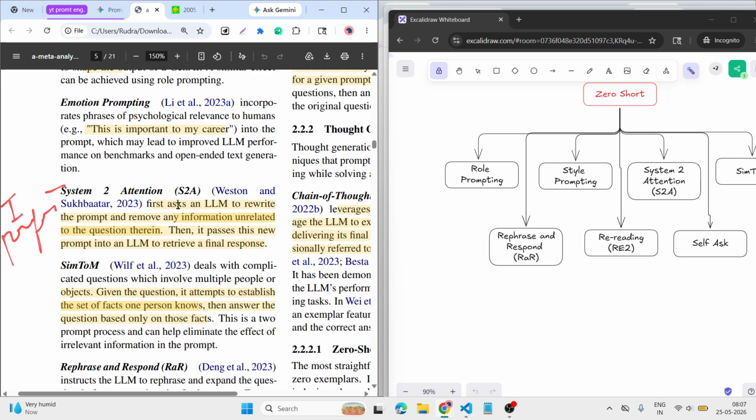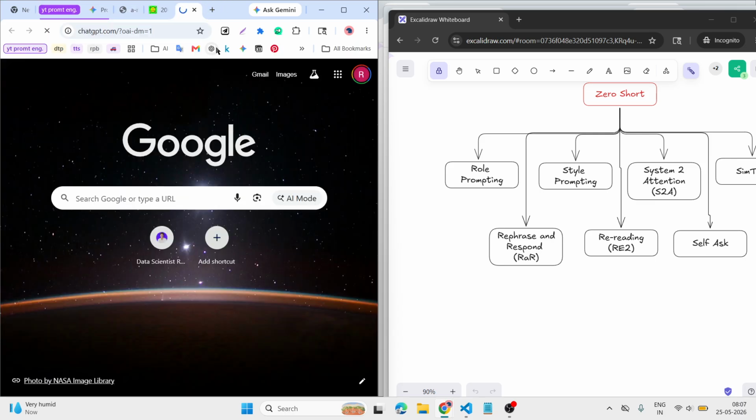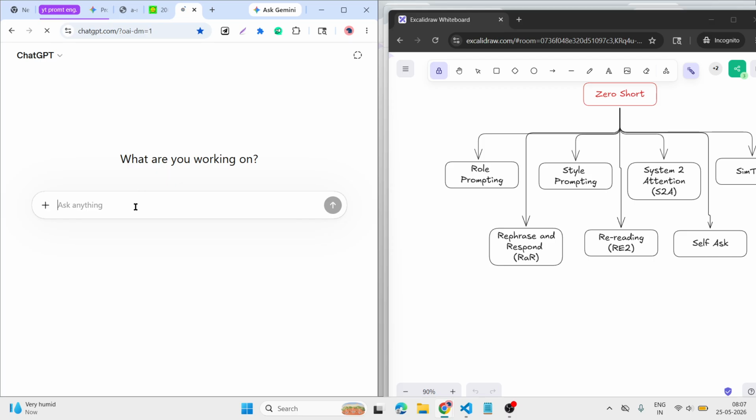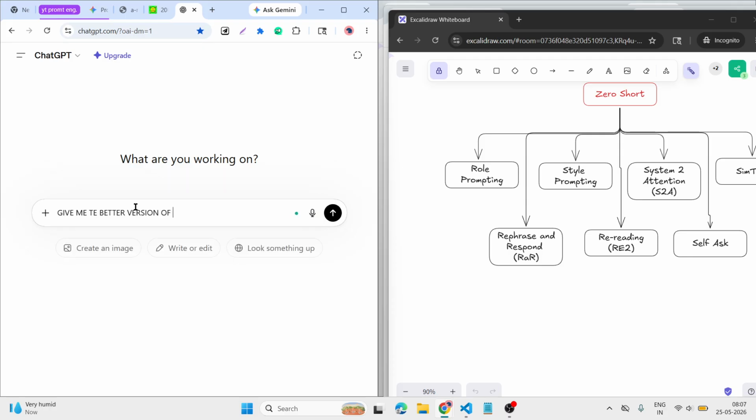Then emotion prompting. First we ask the LLM to rewrite the prompt and remove unnecessary parts in the question during prompt time. Then we pass it to a new prompt, meaning examples. If we're taking ChatGPT, then: give me a better version of this prompt.